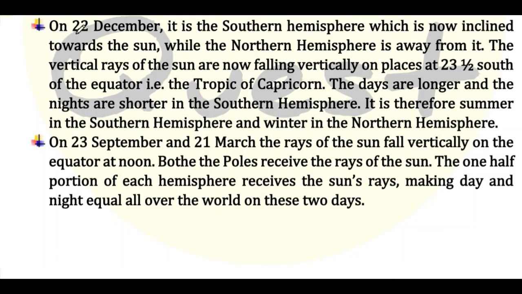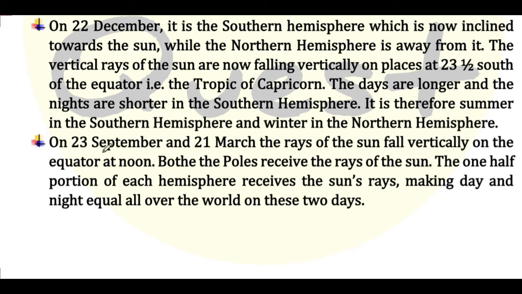Moving to the next one, on 22 December, it is the southern hemisphere which is now inclined towards the sun, while the northern hemisphere is away from it. The vertical rays of the sun are now falling vertically on the places at 23.5 south of the equator, the Tropic of Capricorn. The days are longer and the nights are shorter in the southern hemisphere. It is therefore summer in the southern hemisphere and winter in the northern hemisphere.